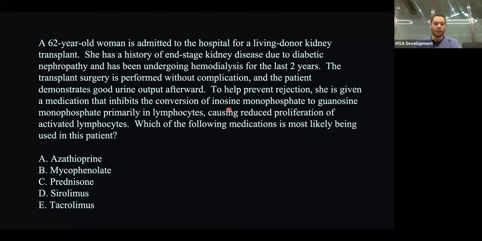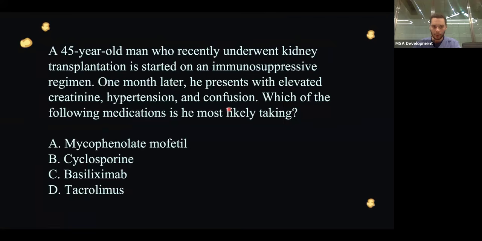Now, a 45-year-old man who recently underwent kidney transplantation is started on an immunosuppressive regimen. 1 month later, he presents with elevated creatinine, hypertension, and confusion. Which of the following medications is he most likely taking? This is asking more about the adverse effects of the drugs. And the answer would be D, tacrolimus.